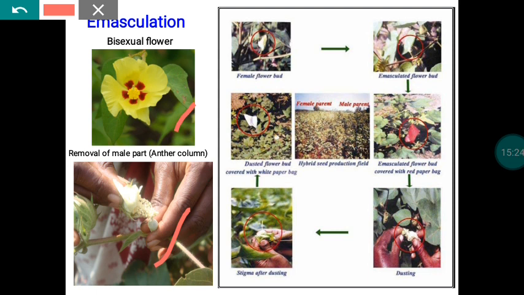From that, whatever pollination and fertilization take place will give us a boll, and that boll will be of hybrid nature. This is the process normally known as emasculation. The same process is followed in tomato, brinjal, okra and others. So manually we are creating male sterility.